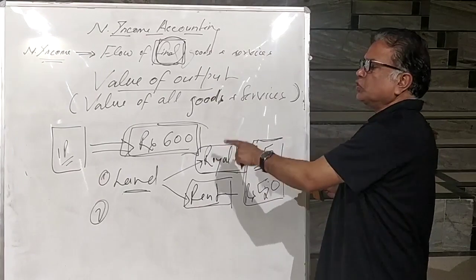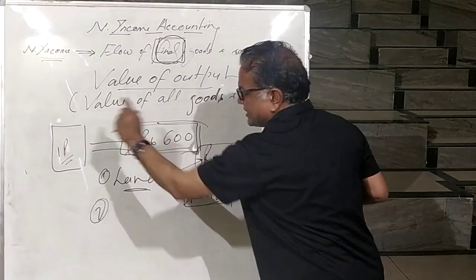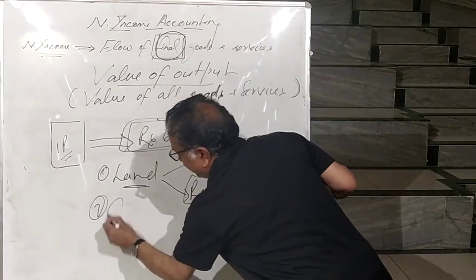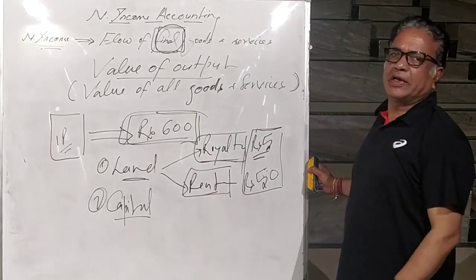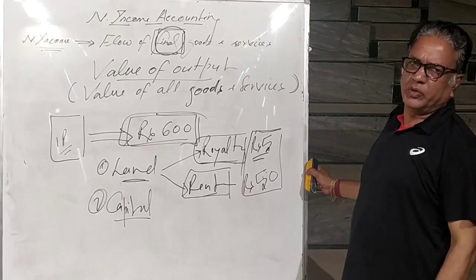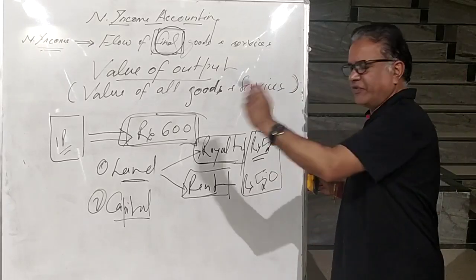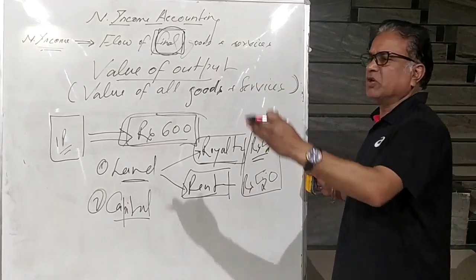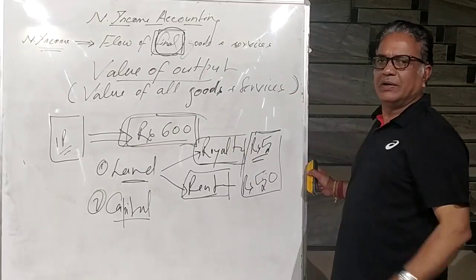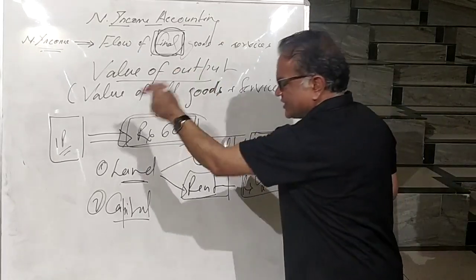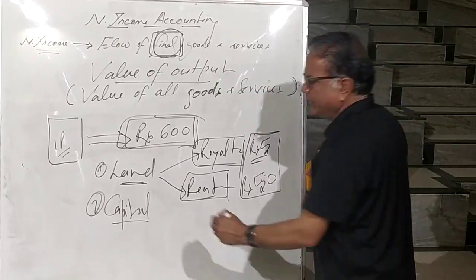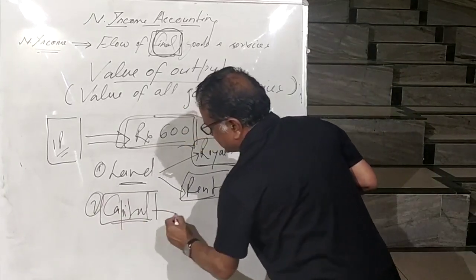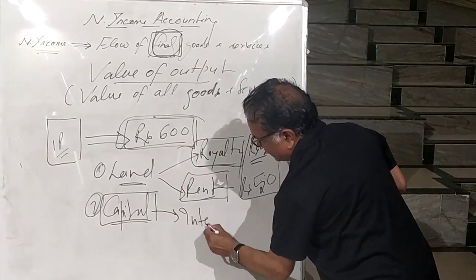The second factor used by the producer in producing white cement is capital. Without capital, production is not possible. You need capital for the purchase of machinery and other things. When the producer takes capital, maybe from the bank, the payment made against the capital is called interest.